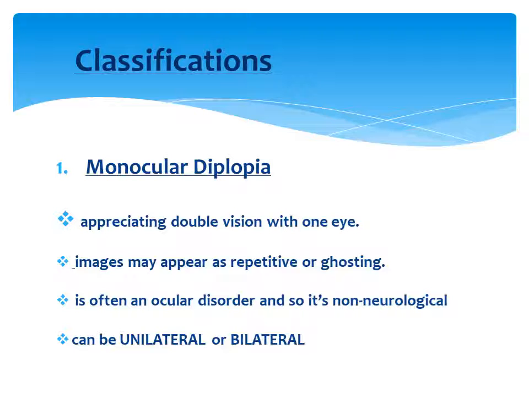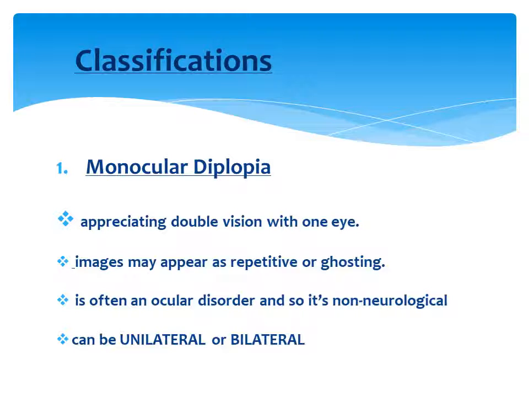In case of monocular diplopia, we have to understand that it happens due to some ocular disorder, and it is not neurological. So if monocular diplopia is taking place in a patient, then we have to understand that there is nothing to do with any cranial nerves or any visual pathway defects. It is all about some ocular disorder which we have to find out in our further examination. Monocular diplopia can be unilateral or bilateral.